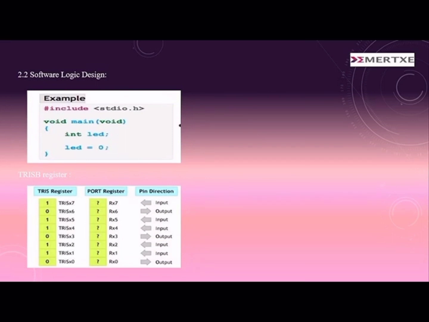For the port peripheral, we need to know how to access and address it. This information is available in the datasheet, for port B and port D. In the data memory section, from the port B section, it is clear that there is one more register associated with it, named TRISB.